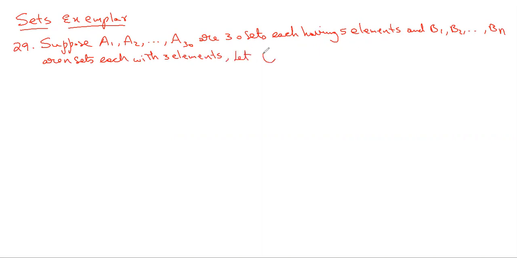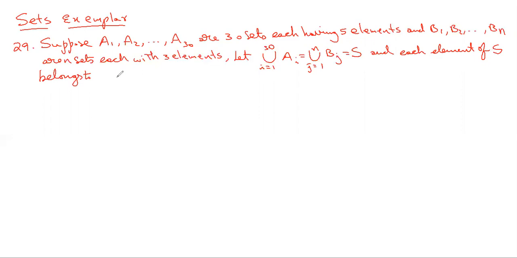And also that union of i equal to 1 to 30, Ai equals union of j equal to 1 to n, Bj equals S. And each element of S belongs to exactly 10 of the Ai's, and exactly 9 of the B's.